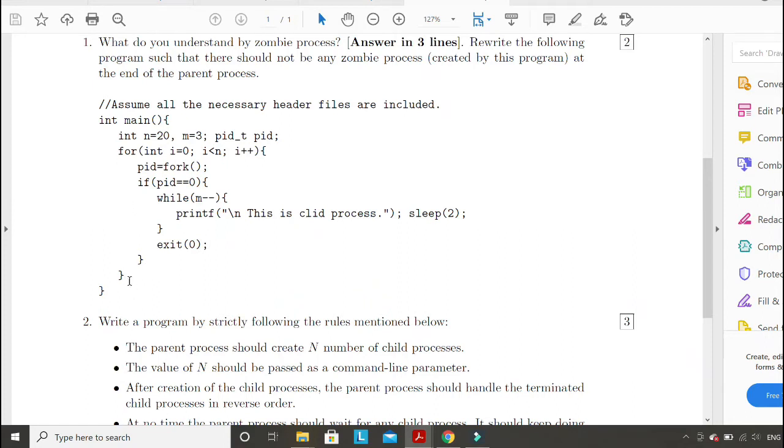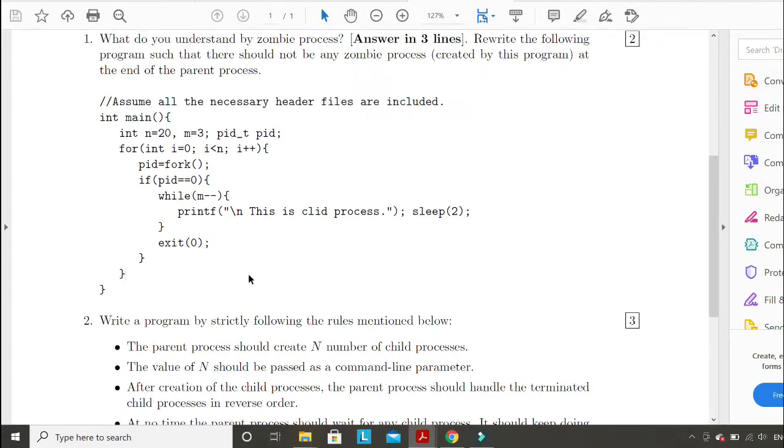Outside this for loop, you have to create one more loop, and inside that loop you have to wait for each child and reap each child one by one. So outside this for loop, you can write one more for loop, which will only run in the parent process, because the child process will not come here because of this exit. Inside that for loop, you have to write a waitpid command, and we have to wait for the termination of each child.